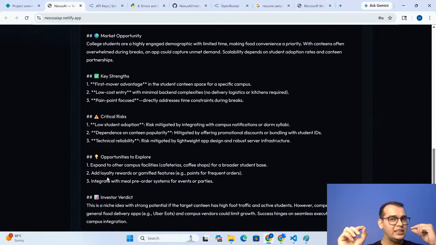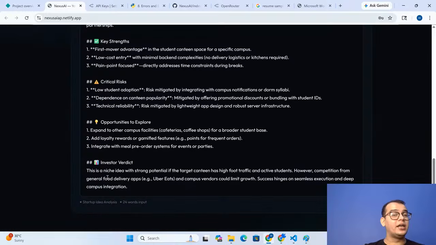That is the key strength, because if you are building a delivery application like Zomato or Swiggy, you need to focus on that area, and we have a point-to-point focus. I don't need to go anywhere, I can just deliver the food right in the campus, right?